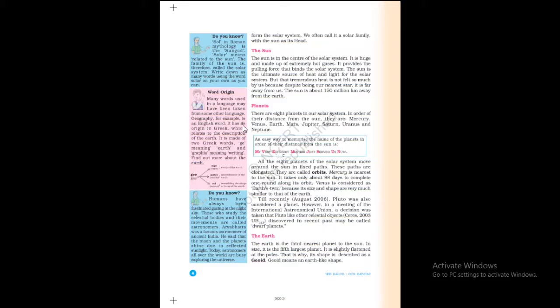It has its origin in Greek, which relates to the description of the earth. Geography means here description of the earth. It is made of two Greek words, geo meaning earth and graphia meaning writing. Find out more about the earth.